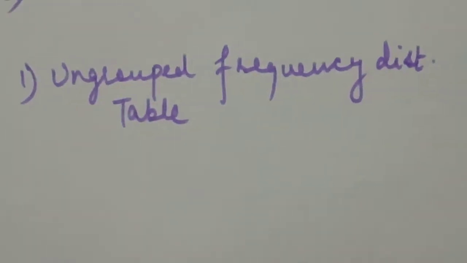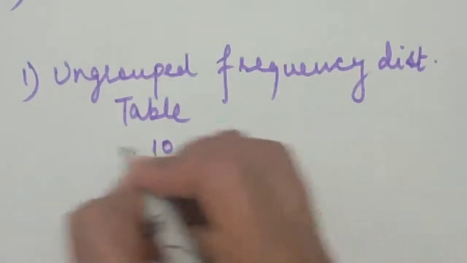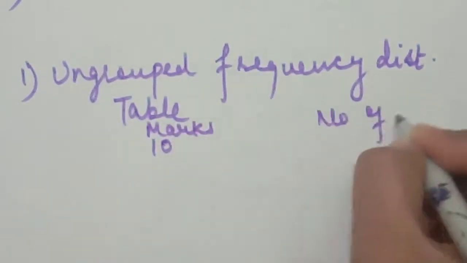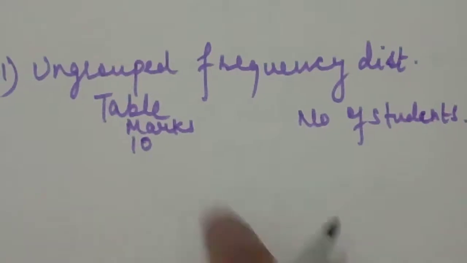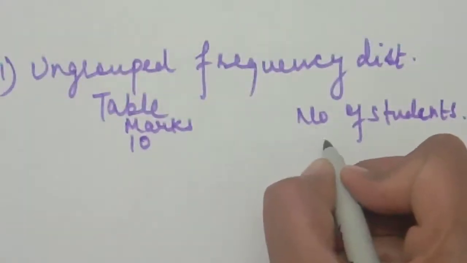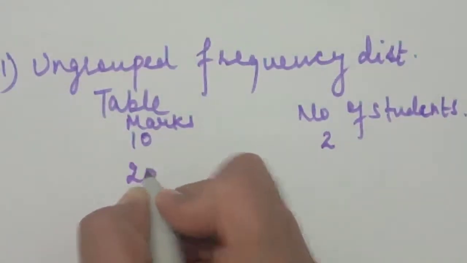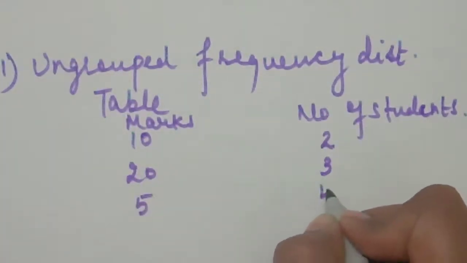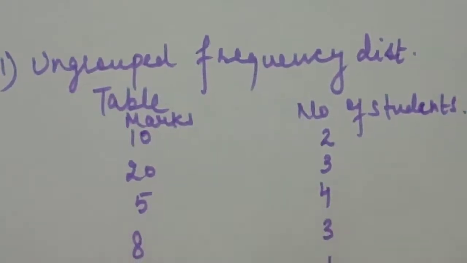If I make a table like this, here we have marks and here the number of students. So 10 marks were taken by 2 students, 20 marks by 3 students, 5 marks by 4 students, 8 marks by 3 students, 9 marks by 1 student.